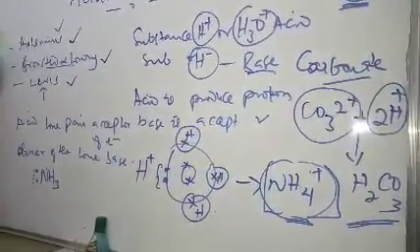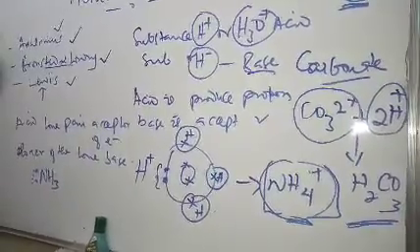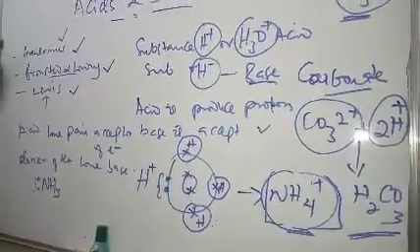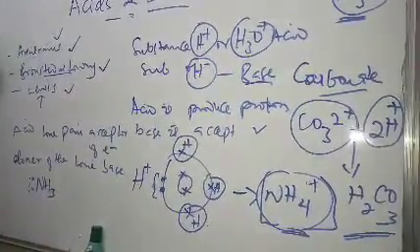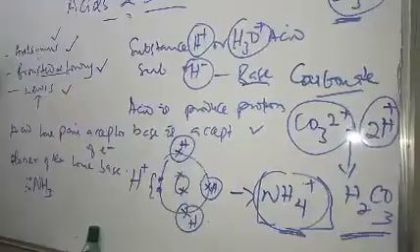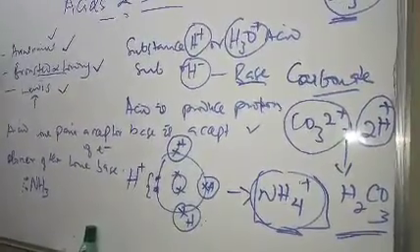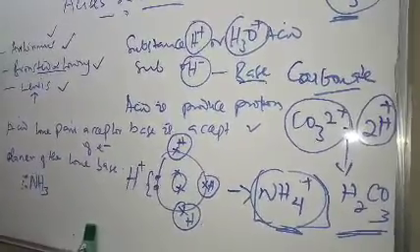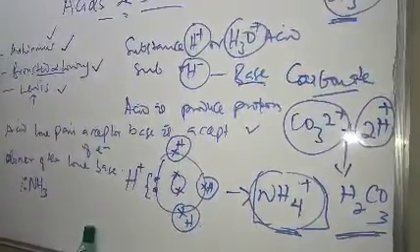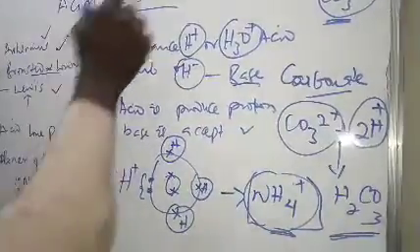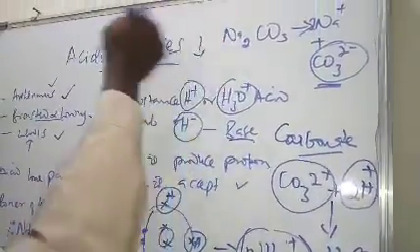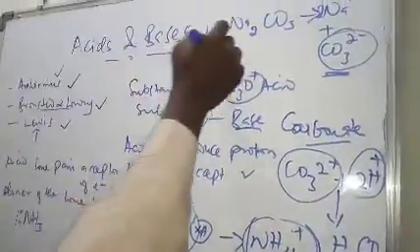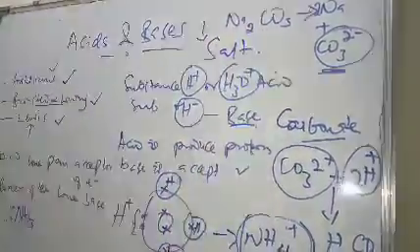In our next lecture, we are going to look at properties of acids and bases, and at the same time we are going to look at the classification of acids. We have mineral acids, we have organic acids, we list some examples, and we get to know more about acids and bases. Possibly we are going to treat salt, which is a product of the reaction of an acid in a reaction known as neutralization reaction, in our next lecture.